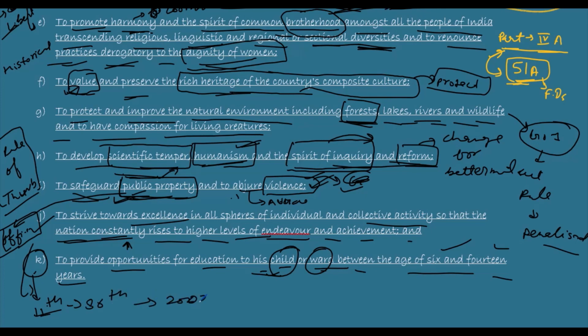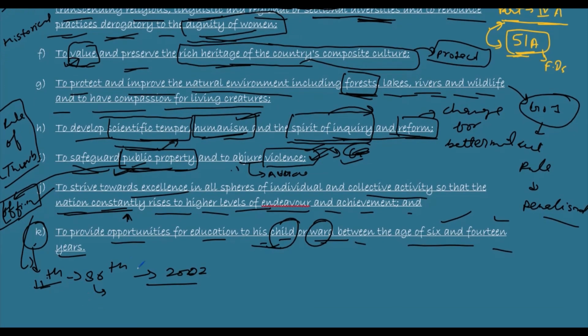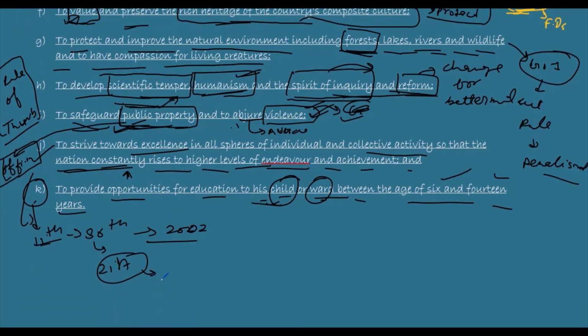Okay, I remember the 86th amendment. This is the amendment through which Article 21A was included in the constitution as one of the fundamental rights, under right to freedom. So this is our duty, fundamental duty.